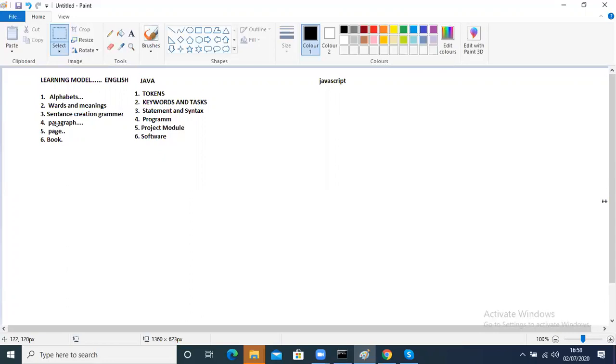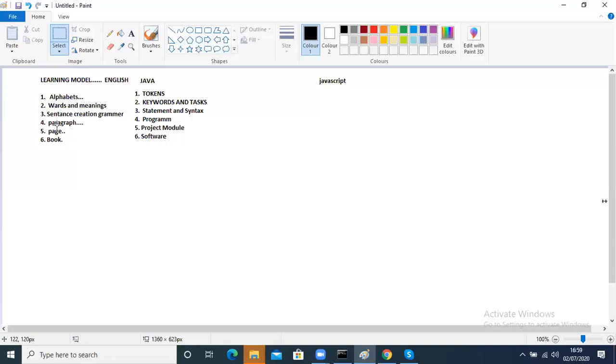But that is just characters only, just like alphabets. While you are learning tokens, you don't know what that is. While you are learning alphabets also, you don't know what that is, right? You are learning A, you don't know what A is. It's kind of a symbol for you at the time, that's it, and also a meaningful sound will be there. Like that only, while you are learning Java, the first step you have to learn is tokens.